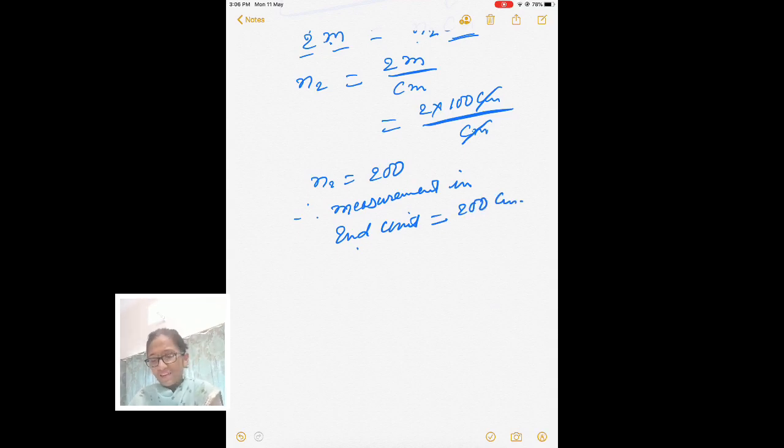So what we find? We find that, you can see here, if the unit is large, the number is small. If the unit is small, the number is large. Just inversely proportional.